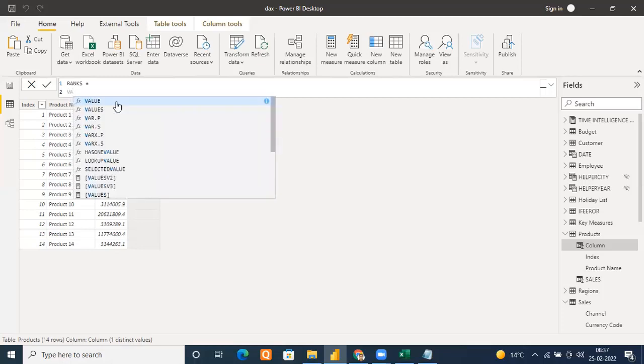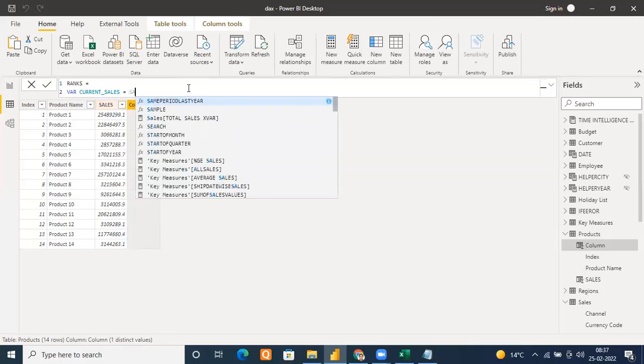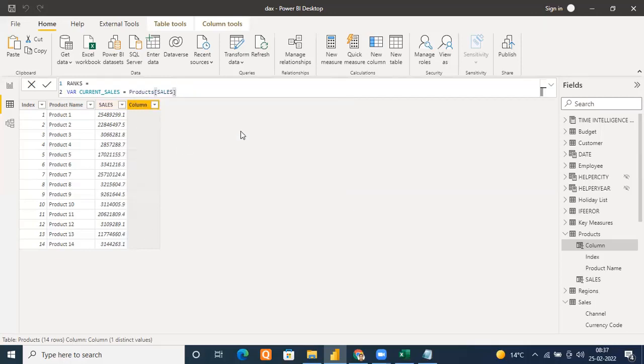I will type here VAR. Current_Sales equals to what column it is? The Sales column. Your product in the products table, it has a Sales column, right? So it will work in the row context. When I execute this the first time, what will happen? This variable Current_Sales will take this value, 2548.2991. Immediately it will take this value. So we consider one row, and automatically that will work for the other rows.